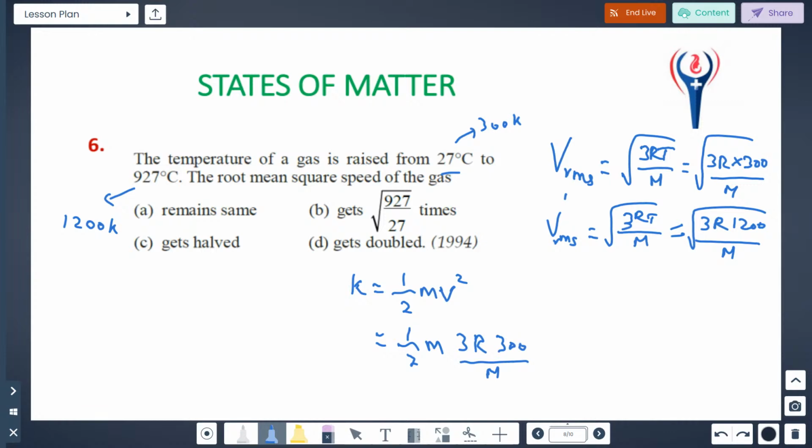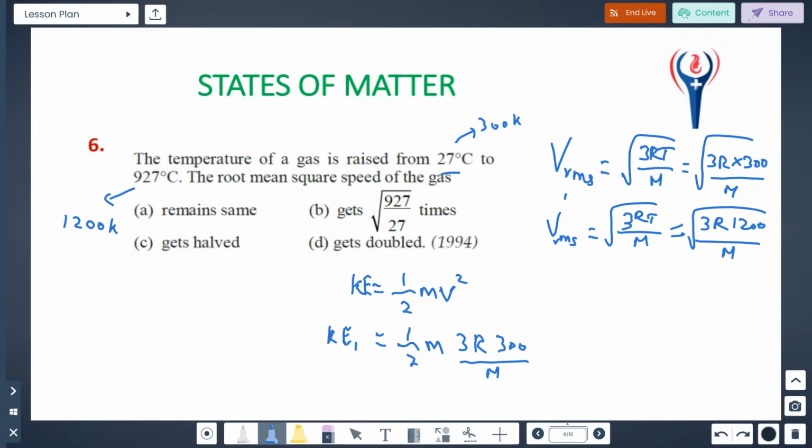Like this here. Suppose I substitute the velocity in the second case, it will come out as half m v square, here 3R into 1200. So when you compare to this, the half that is given remains the same. This is one kinetic energy. I consider this as kinetic energy 1. Understood? Because I substituted this value.